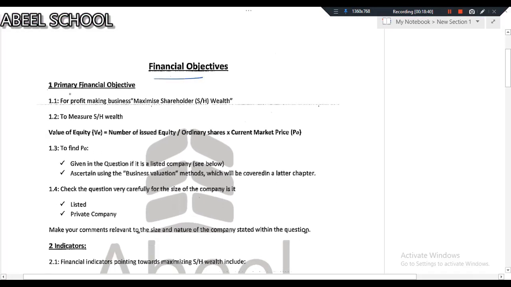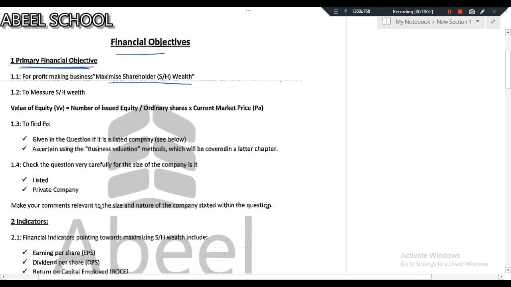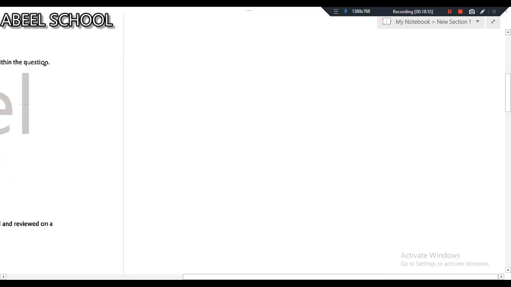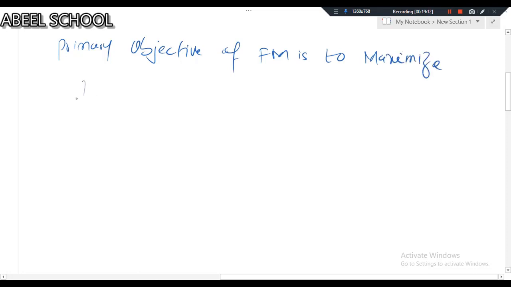Financial management, number one: let us discuss what is the primary financial management objective. The primary objective of financial management is to maximize the wealth of shareholders. The primary objective of financial management is to maximize shareholders' wealth.